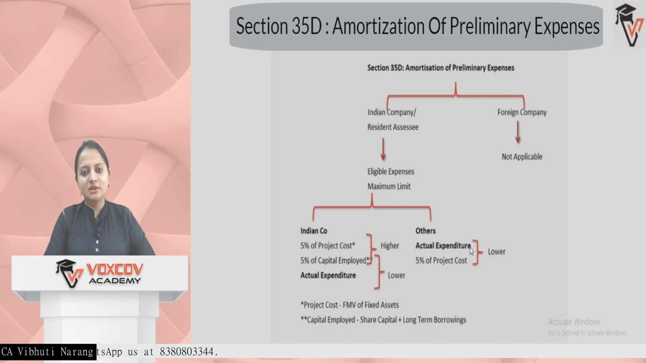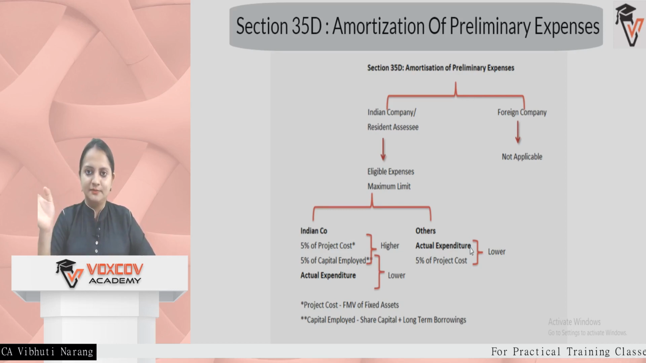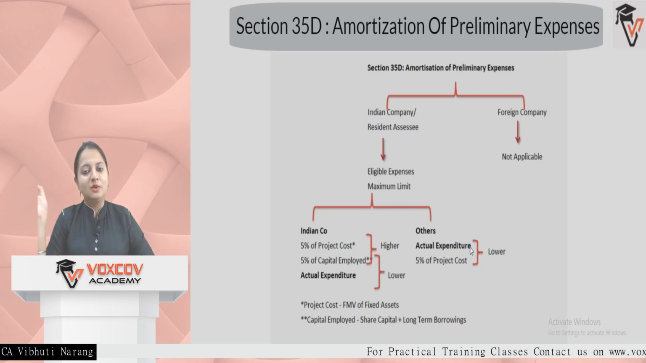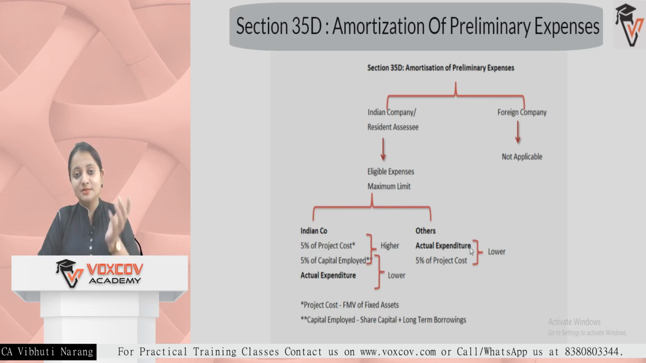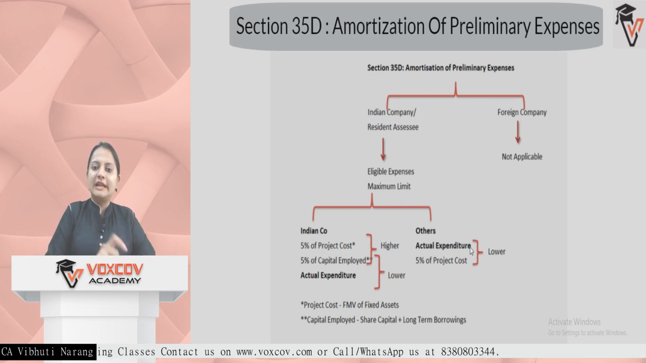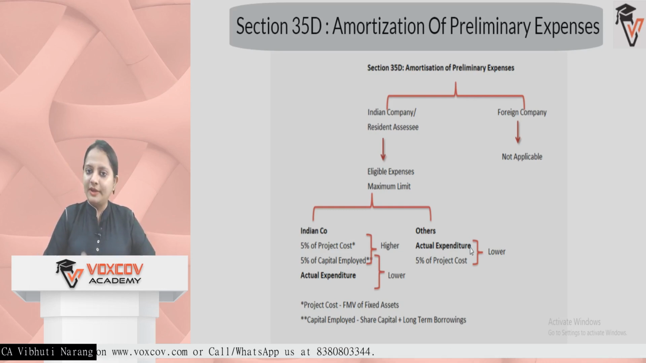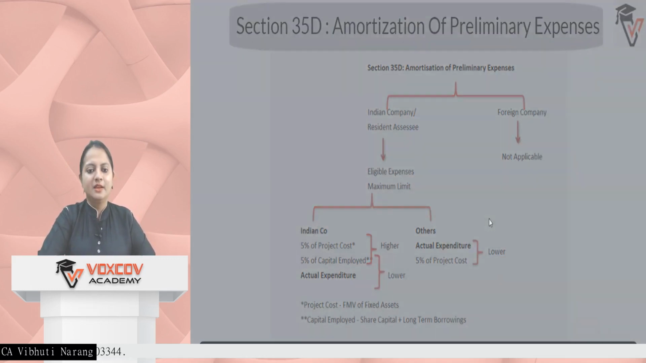Why is the word amortization used? Because this benefit is not for the first year. It is equally available in 5 financial years. So deduction is available in 5 equal installments. For example, if the amortization of preliminary expense comes out to be 50,000 rupees, then 10,000 deduction for 5 continuous years will be available to the assessee.